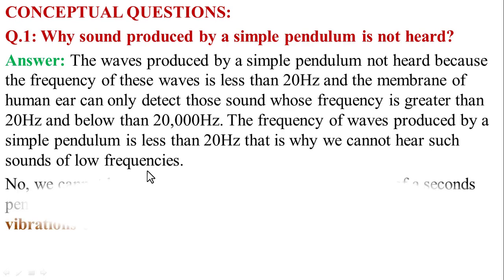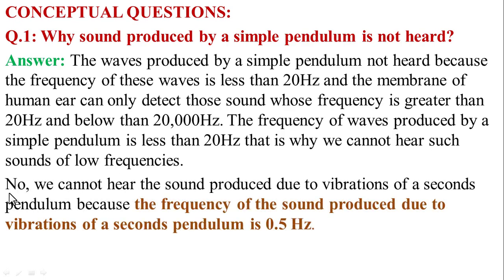Now let us explain this answer. Simply we can say that we cannot hear the sound of a simple pendulum because the frequency of the sound produced due to the vibration of a second pendulum is 0.5 Hz.